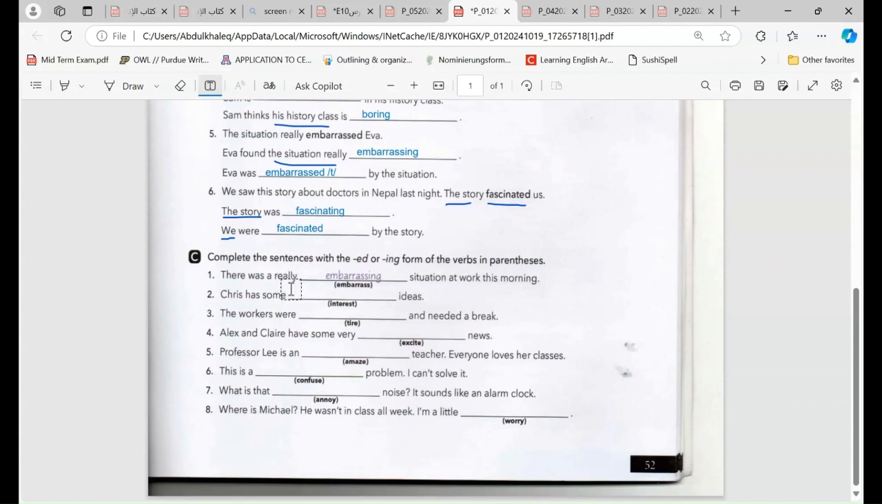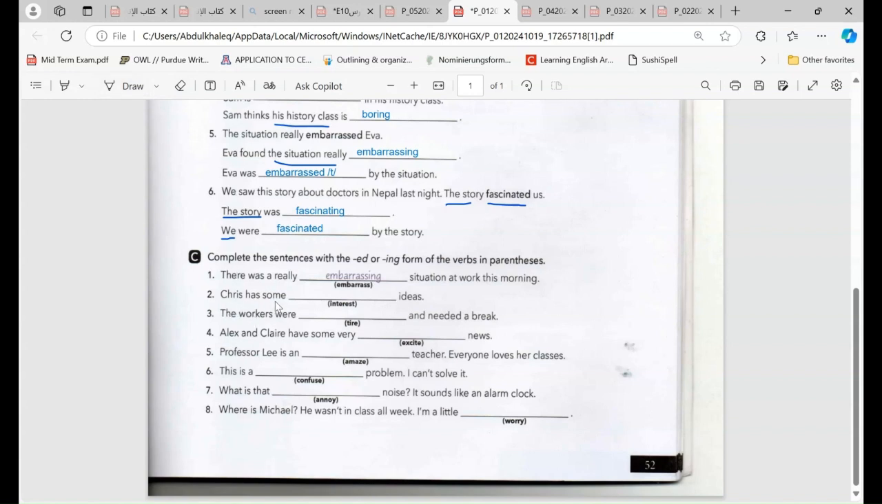Now let's go to section number 2. It is section B, number C. It says complete the sentences with final ed or final ing form of the verbs in parentheses. So we have verbs here, 8 verbs. So we have to change them to participle adjectives with final ed or with final ing, depends on the situation or depends on feeling of someone. So let's get started with number 1.